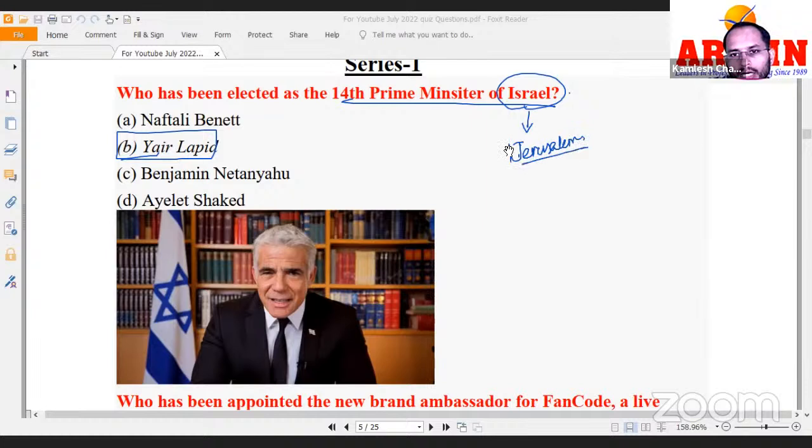Jerusalem is the capital of Israel. And why is this famous? This is the original home for the Jews. Jew is a community from whom two different religions took birth.